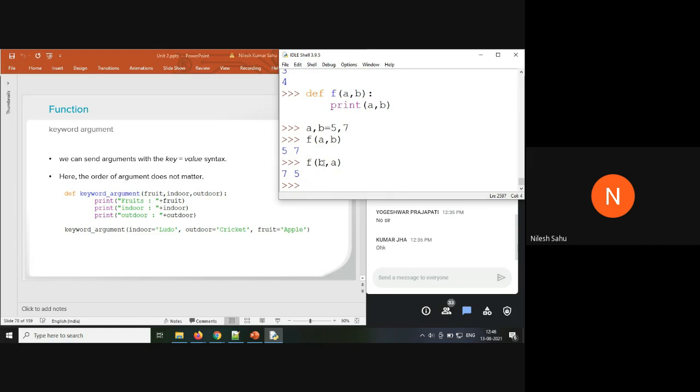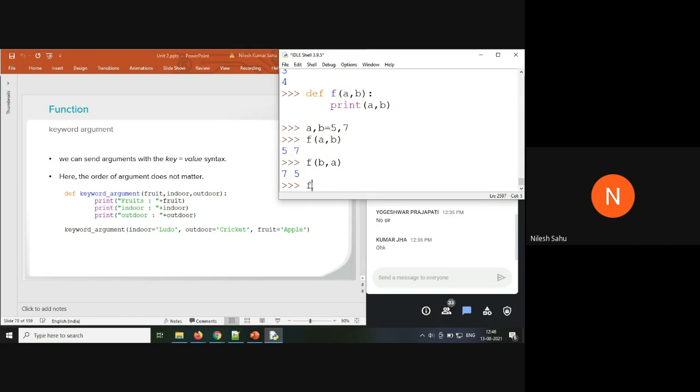So in a way, the order in which you are passing the values is the same order that is followed. If in the function definition it is a comma b, that is the first argument, then while calling, the first value is going to be passed to the first variable. For that purpose we use keyword arguments. Keyword argument means we are going to pass key and value.